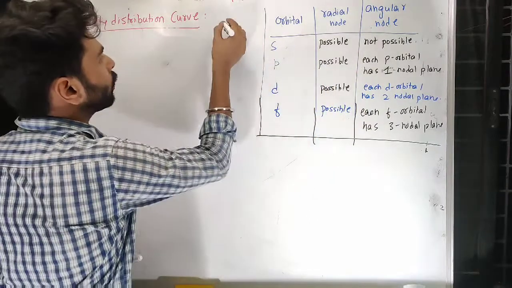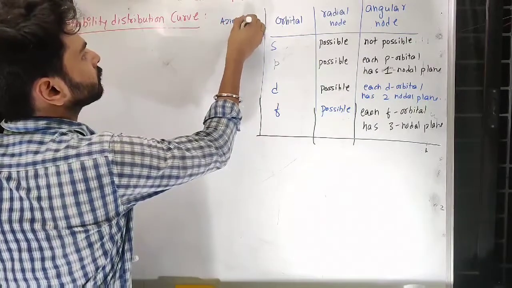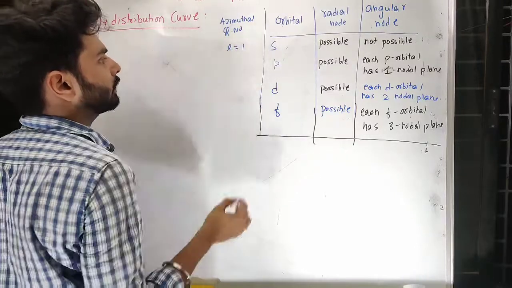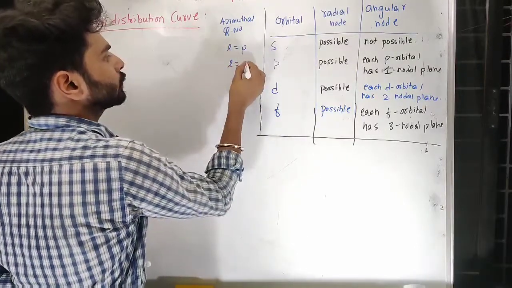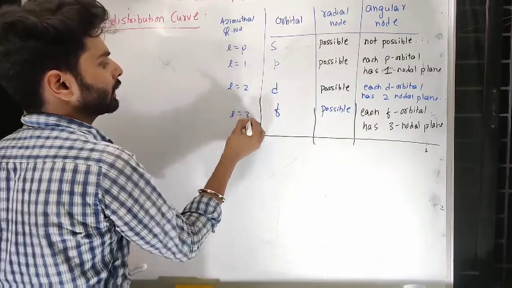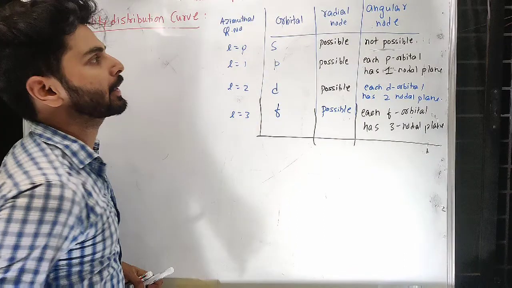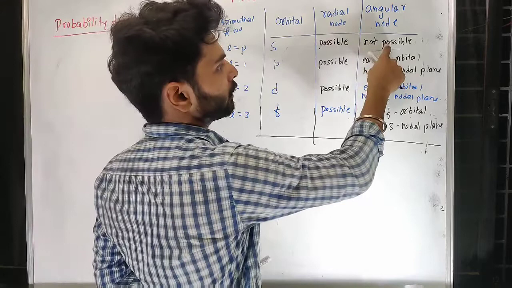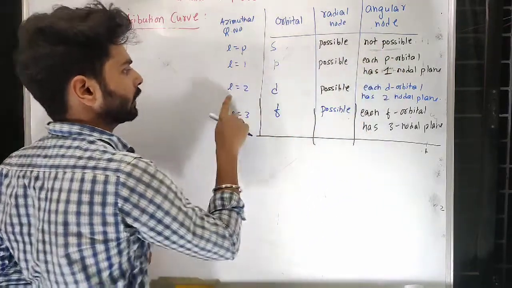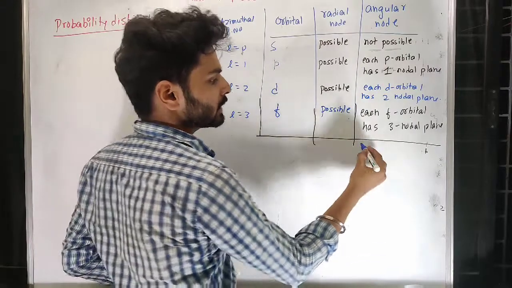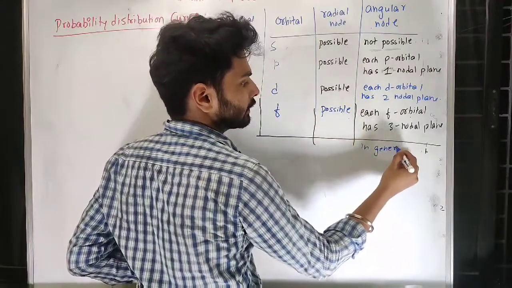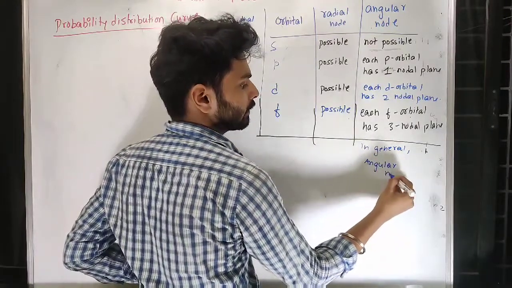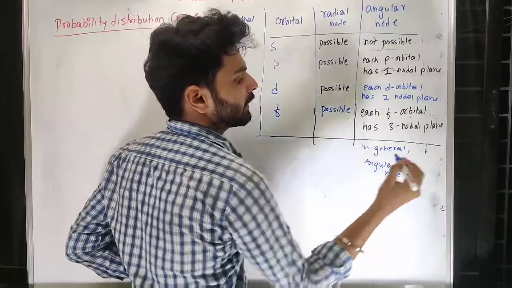If you look at the values of the azimuthal quantum number of these orbitals, for s, l is equal to 0, for p, l is equal to 1, for d, l is equal to 2, and for f, l is equal to 3. See, it is matching with the angular node. So l equal to 0 means 0 angular nodes, l equal to 1 means 1 angular node, l equal to 2 means 2 angular nodes. That means in general, angular nodes can be simply calculated or predicted by using the value of the azimuthal quantum number.